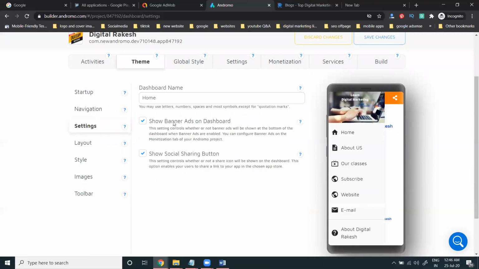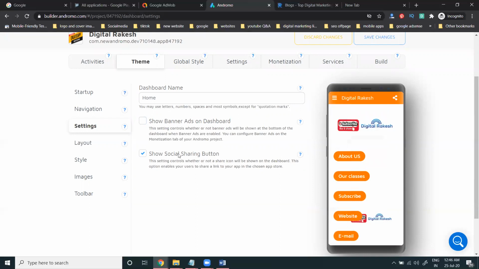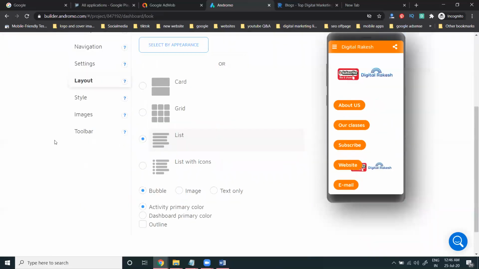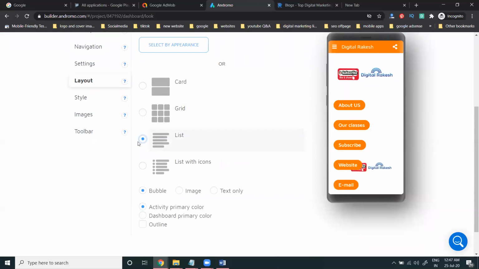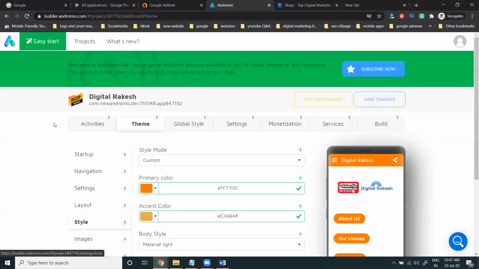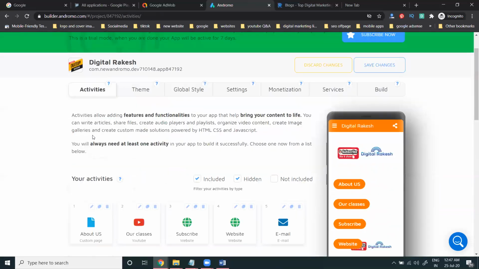Here, home setting, show banner ad on the dashboard, show social sharing button will also be here, not required. We can remove this. Show social sharing button. The setting controls whether banner ads will be showing on the bottom of the line. Layout. In this layout, a grid option is also there. You can use a list option also. Now style. And one more option is very important.